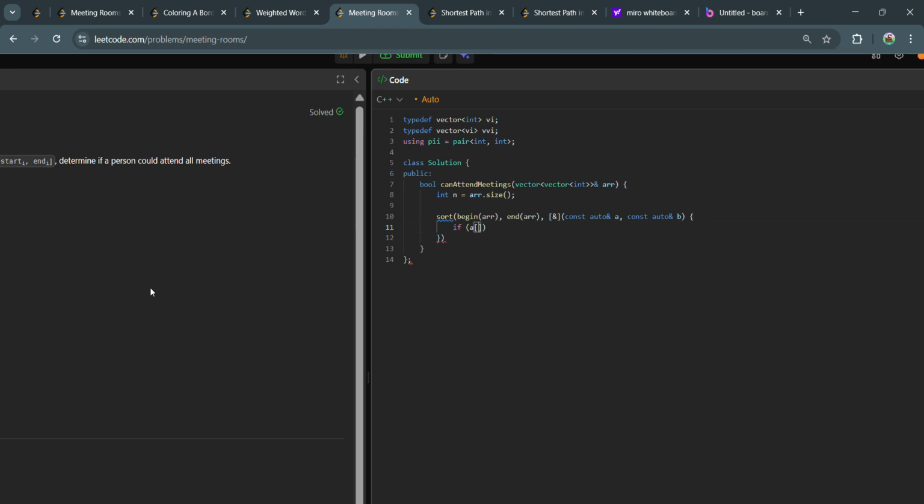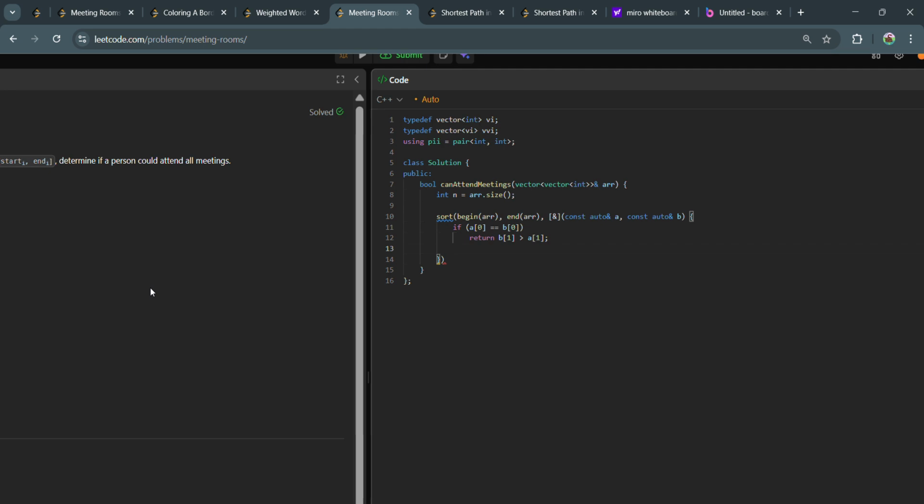If the initial time of both the arrays is the same, then what comes first? The time which is lower comes first and the time which is higher comes last.